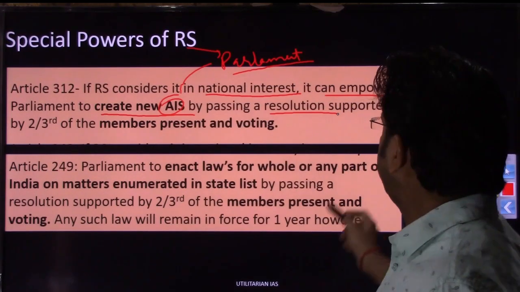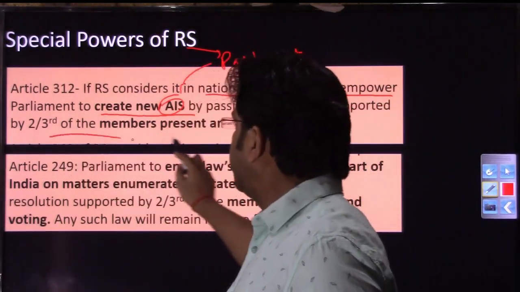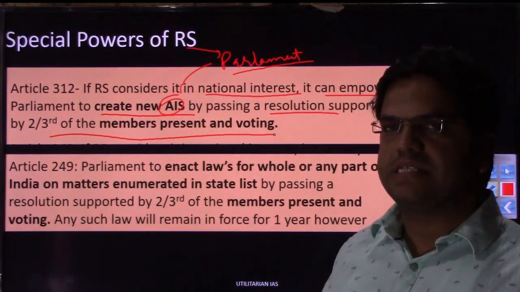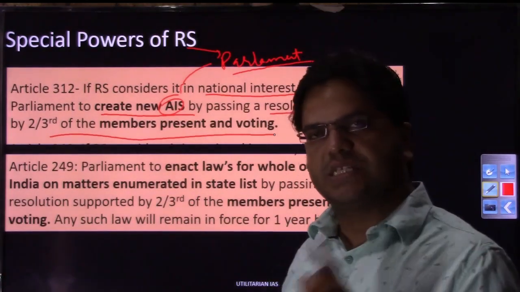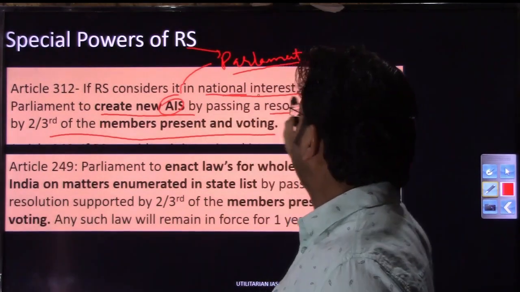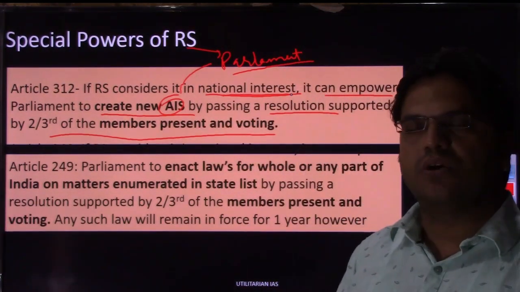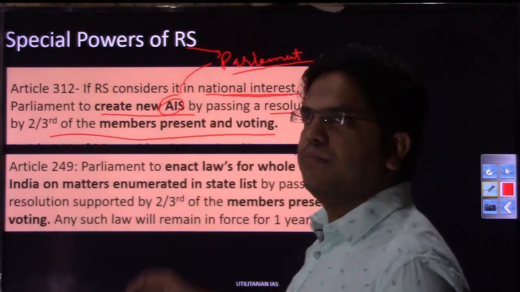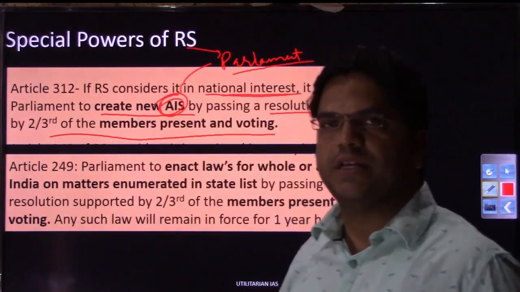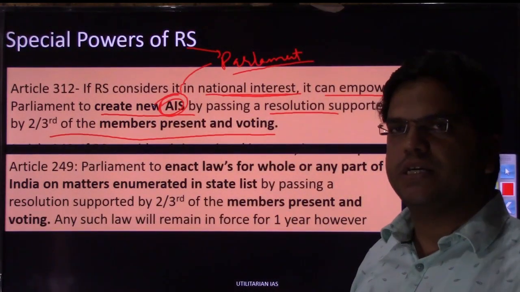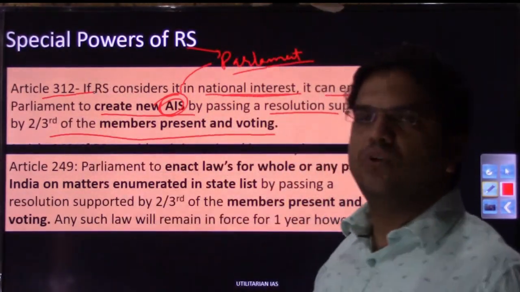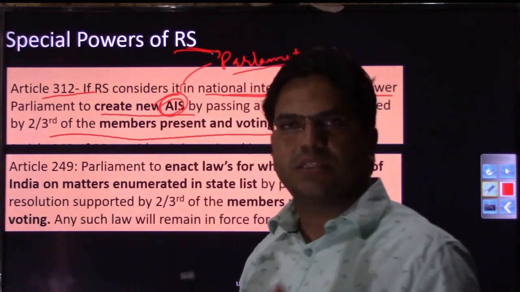What will be the majority in the resolution? So 2/3 of the members present and voting, means 2/3 of members present and voting, not of the Rajya Sabha's size, right? If 2/3 of the members present and voting pass a resolution that it is in national interest to have a fourth All India service, then Parliament will be empowered to enact law for the creation of a fourth All India service, right? So that is one special power under Article 312 that has been given to the Rajya Sabha. I hope this is clear to you.